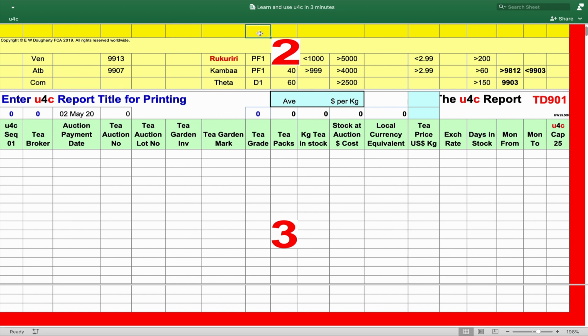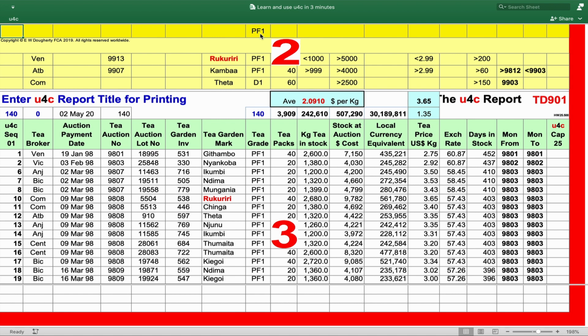What PF1Ts do we hold today? Enter PF1 on the u4c Q bar, u4c the file, and in 4 seconds, 140 auction lots and other management intelligence on your screen. That is targeted intelligence from any data spreadsheet in 4 seconds.